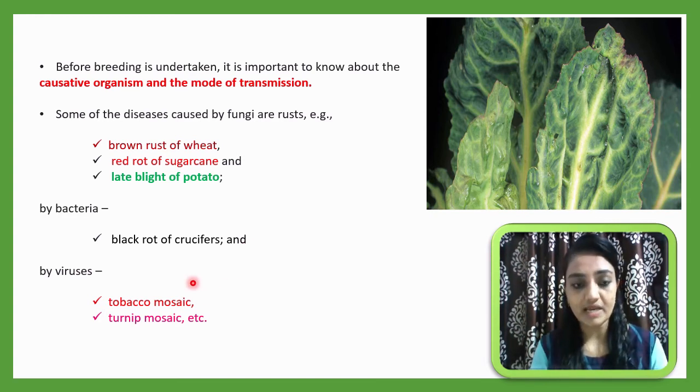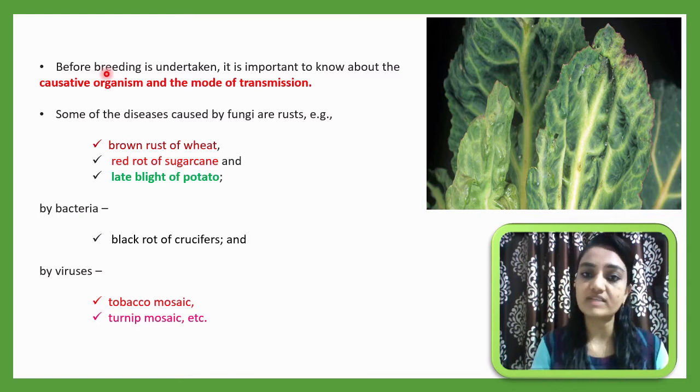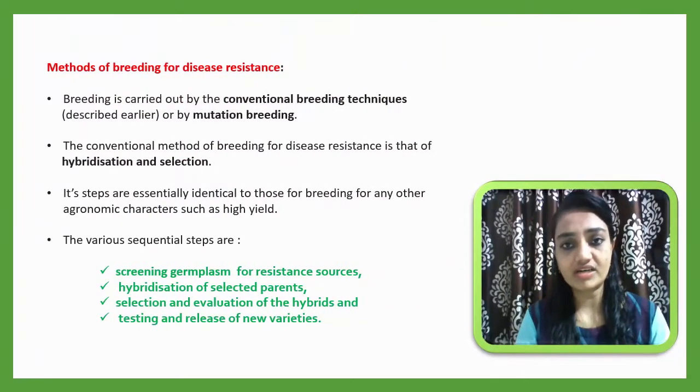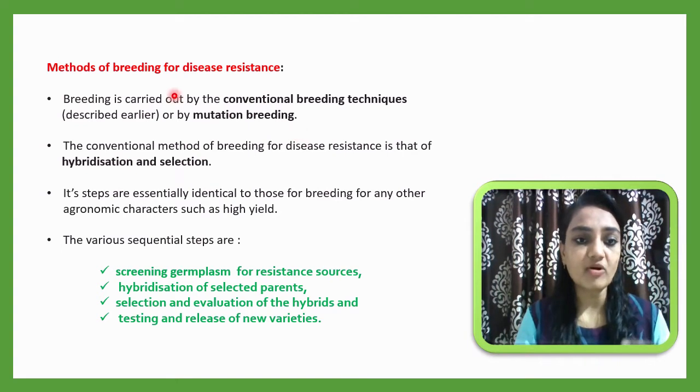So before we decide on any plant breeding technique, we must know about the causative organism and mode of transmission, and only then can we do successful plant breeding. As we have discussed already, plant breeding can be done with the help of many techniques and methods. Now let me discuss which methods we can use for breeding, particularly when our aim is disease resistance.